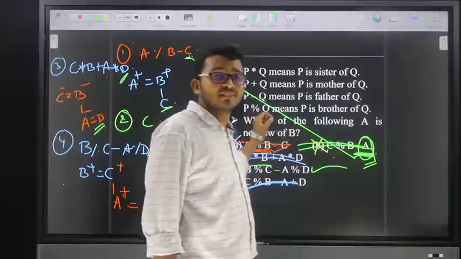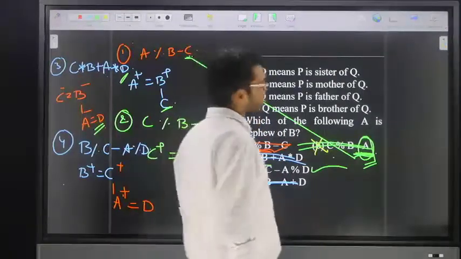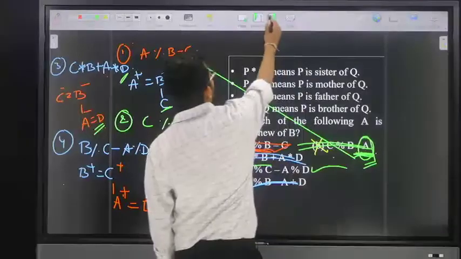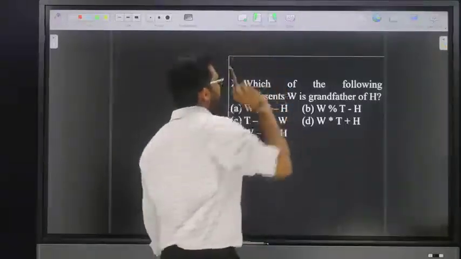Friends, in this logic method, isn't it easy? If there is no doubt, let's go for the next question. See here.